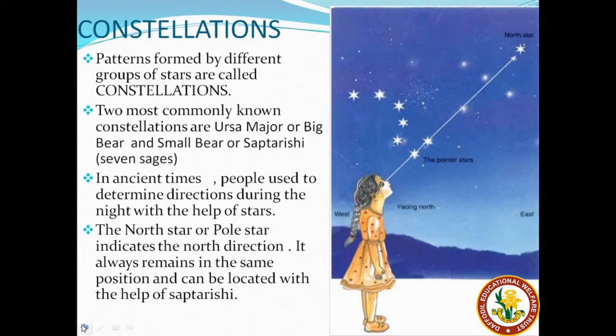The North Star or Pole Star always indicates towards north, and also its position is always the same in the sky. In ancient times, people used the Saptarishi constellation to locate the position of the North Star or Pole Star. Do you know, in Indian mythology also, it is known as Dhruv Tara. You must have heard about Dhruv Tara. This is the same Pole Star which is known by this name in Indian mythology.